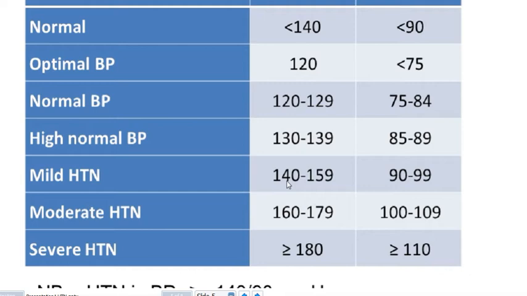And if we find the 10 years cardiovascular risk more than or equal 20%, which you can assess by logging to this website, which will give you the risk.